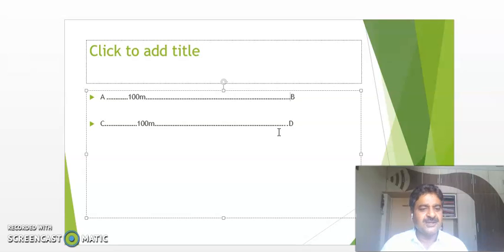Exactly in the same way, the velocity of the wave depends upon the mass of the rope. Mass of the rope, or mass per unit length of the rope. If more mass, velocity is less.